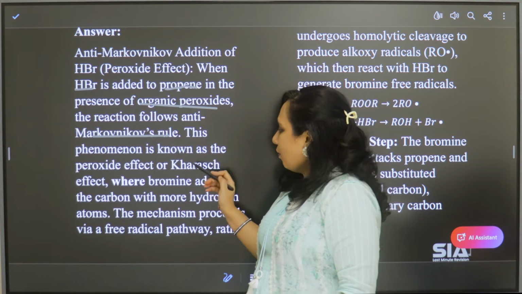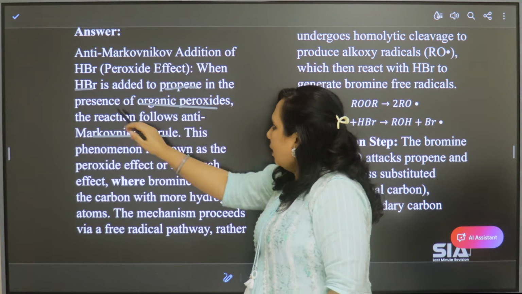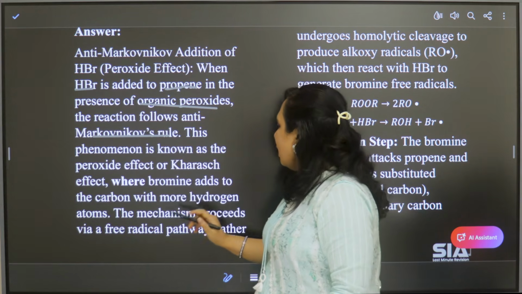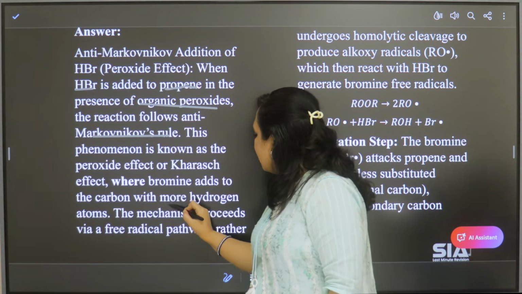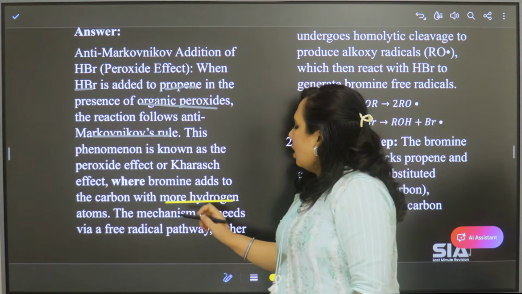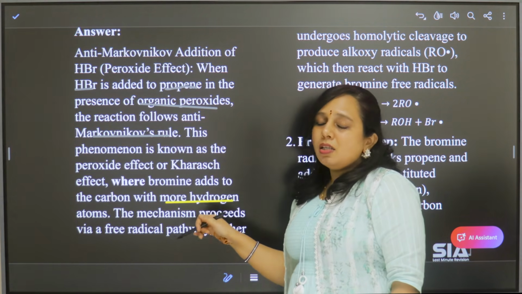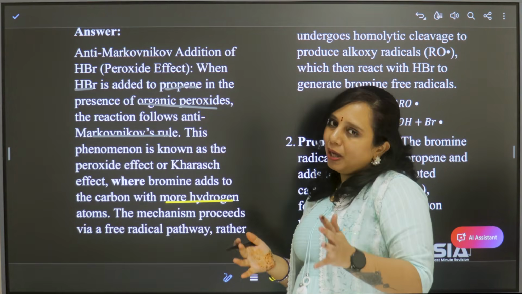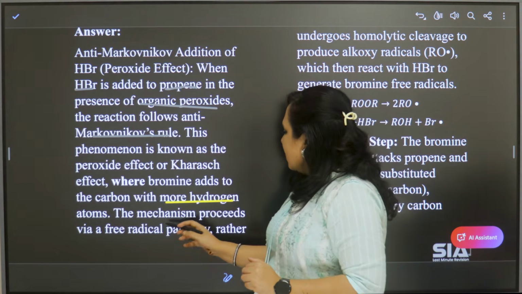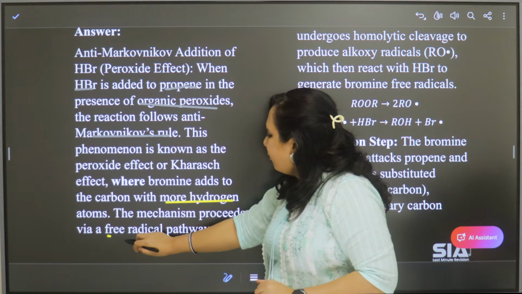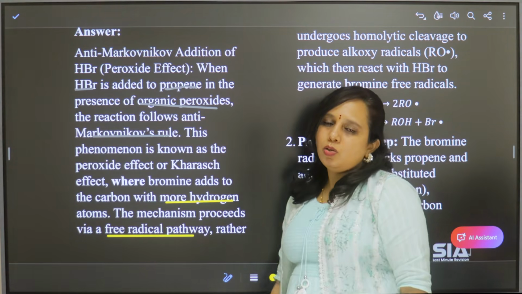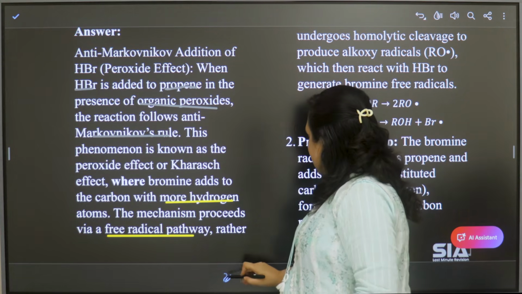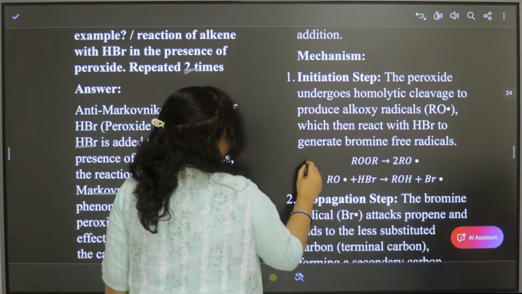So bromine, in the reagent that we have added, hydrogen bromide, bromine will add to the carbon with more hydrogens. So this is called anti-Markovnikov's rule or peroxide effect. So this mechanism occurs through a free radical path. So that means free radicals are formed in this reaction. So let us see.